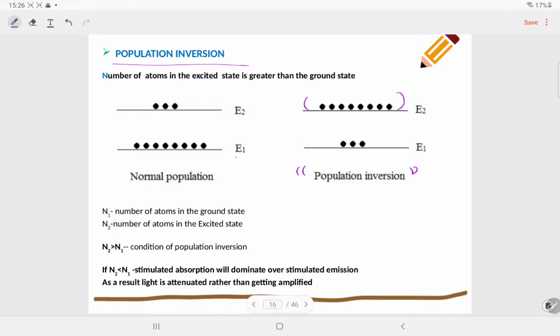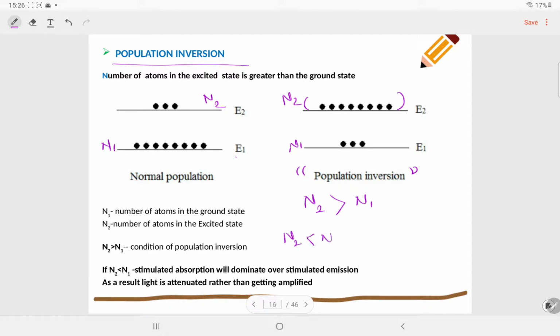Just see here, suppose n1 is the number of atoms in the ground state, and n2 is the number of atoms at the excited state. So n2 should be greater than n1, and this is the case of population inversion which is required for the lasing action. If n2 is less than n1, what will happen?